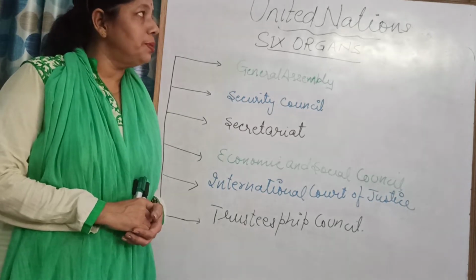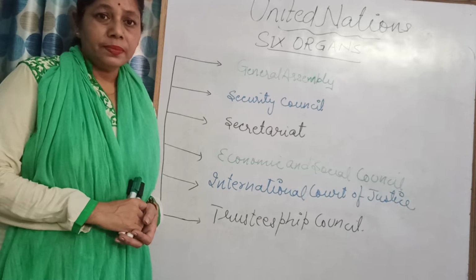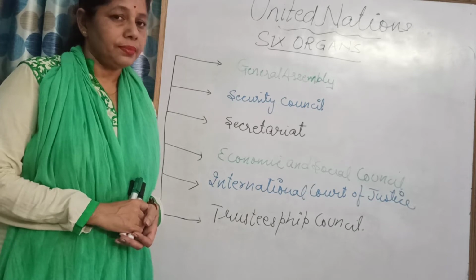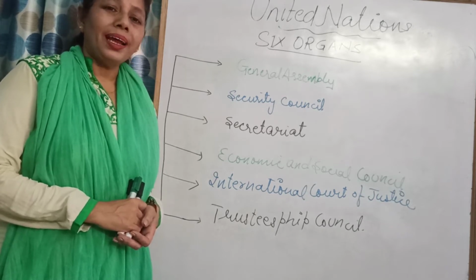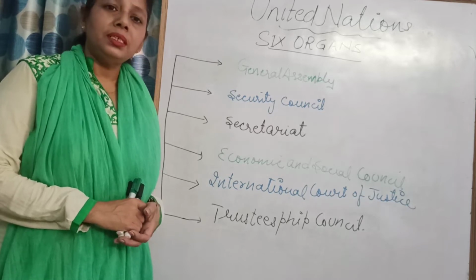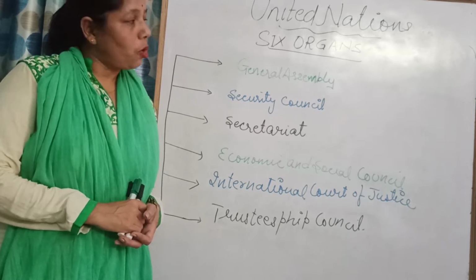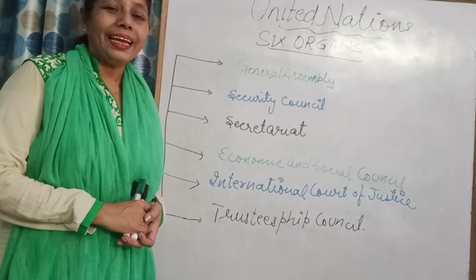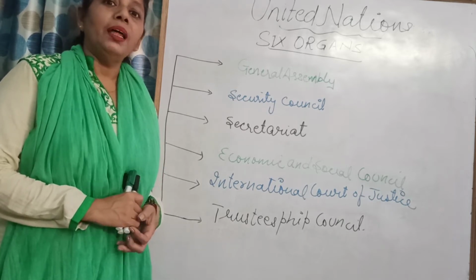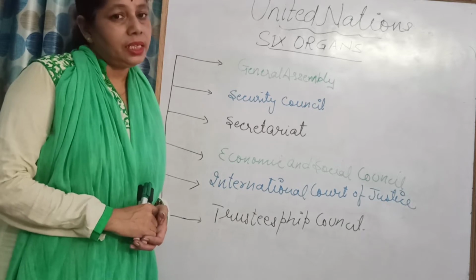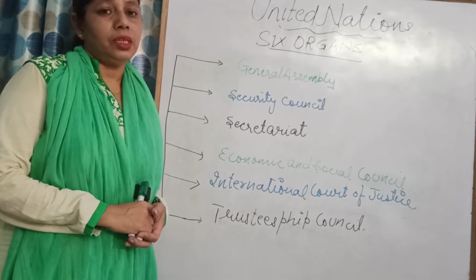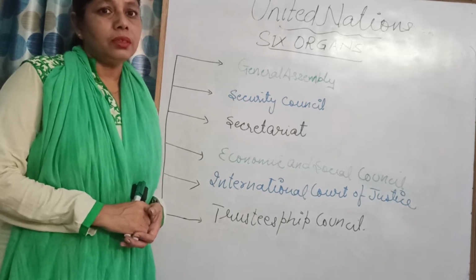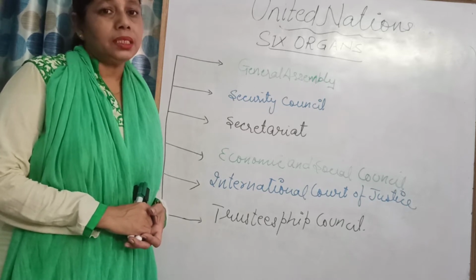and finally the birth of the United Nations took place on 24th October 1945, where Mr. Franklin D. Roosevelt, the President of the US, coined the name United Nations. 50 countries signed this charter of the United Nations, and presently we have 193 member countries, cooperating with each other for the betterment of the world, for peacekeeping.